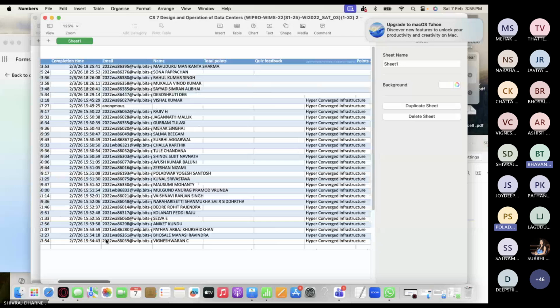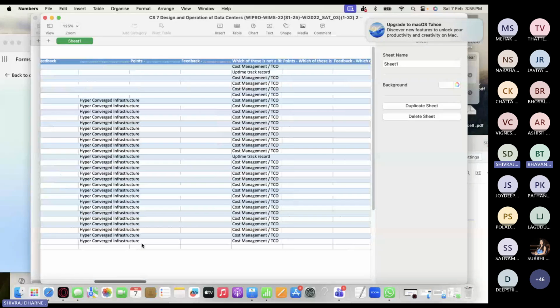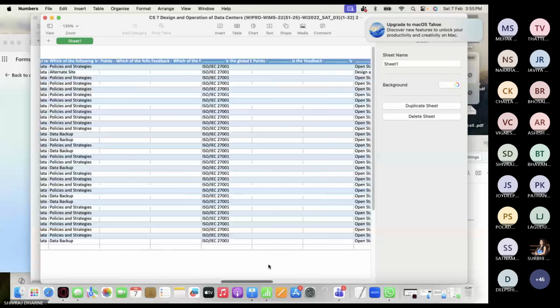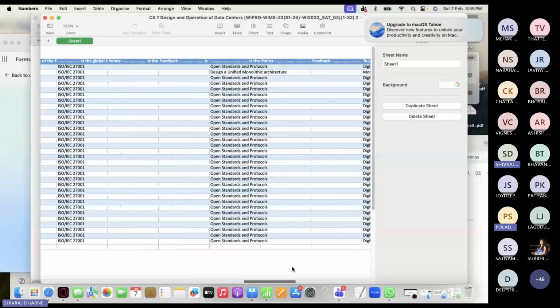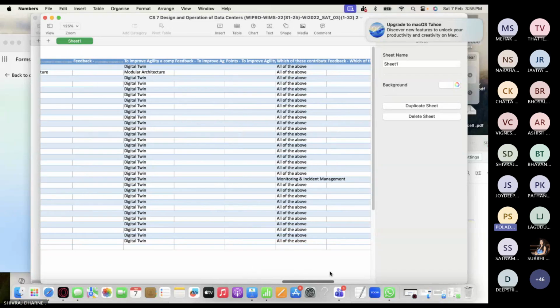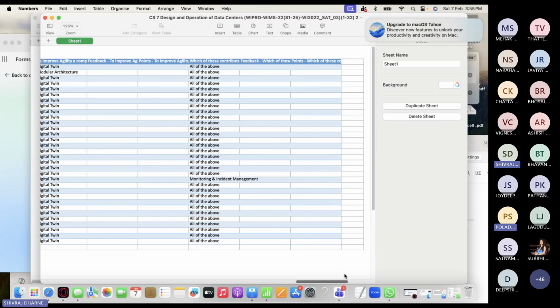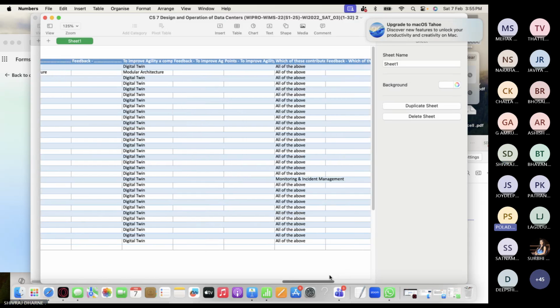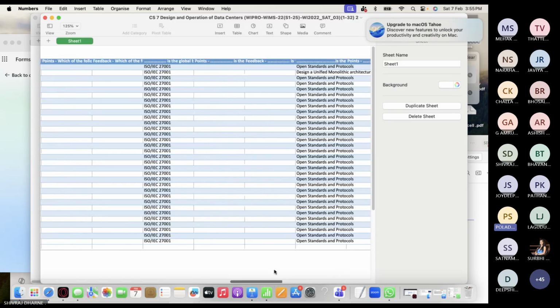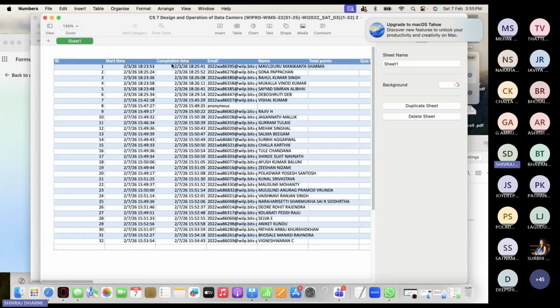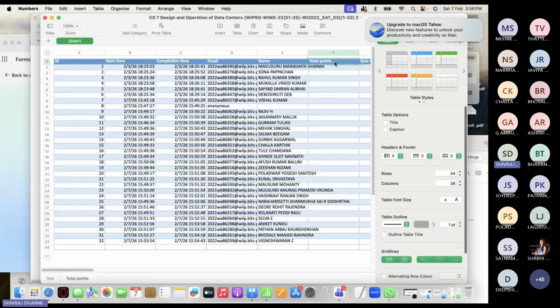One second. On the right side you have to scroll horizontally to the last column. Of these, the sixth column is there. It will show you the marks. In the sixth column. Okay, 1, 2, 3, 4, 5, 6, total points. That one. But there's nothing there. Why is it not showing in my PC? In my PC, it is showing. And you are seeing only 32 people?